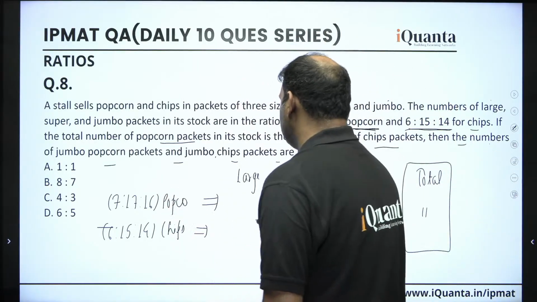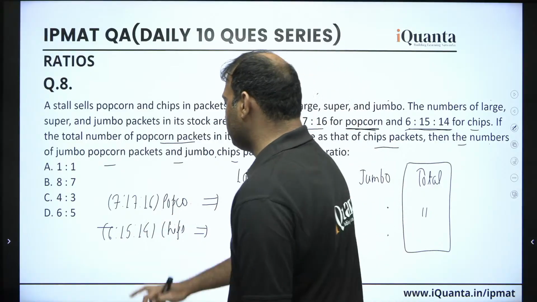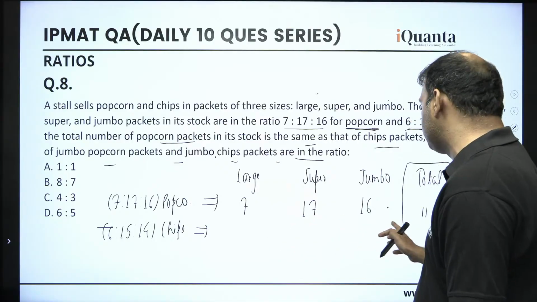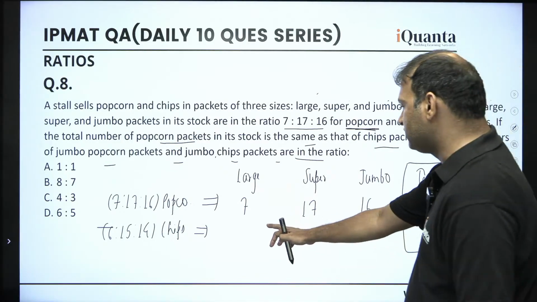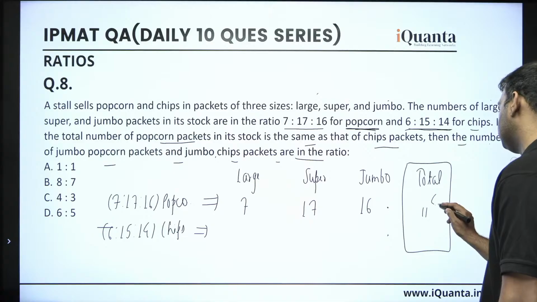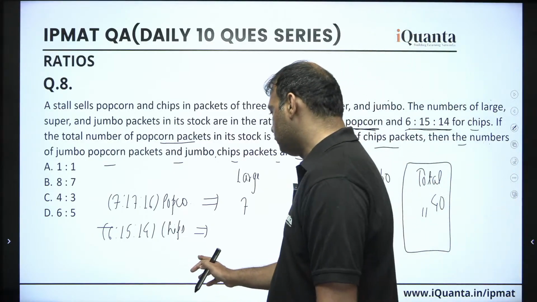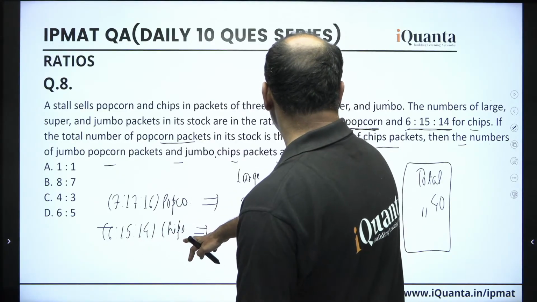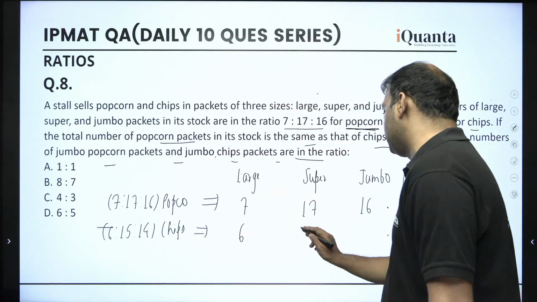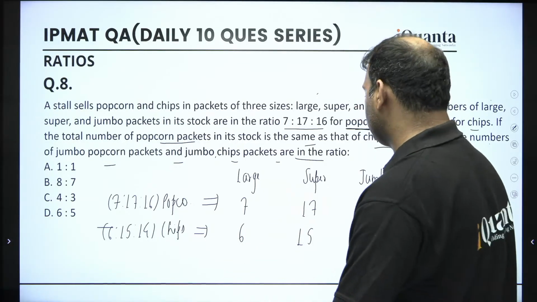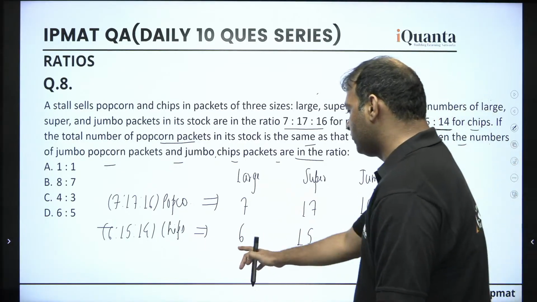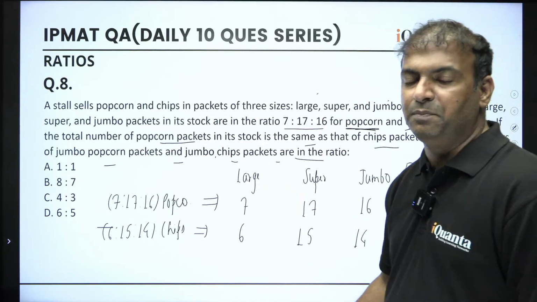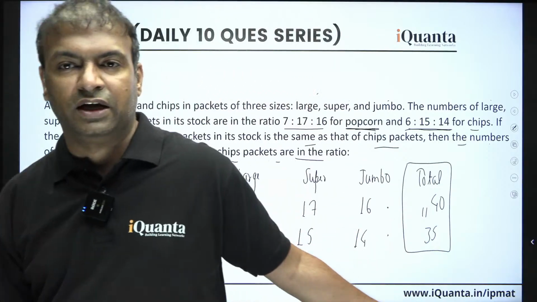So yes, large popcorn packets must be 7 with the help of the ratio. Small will be 17 and jumbo will be 16. Let's see how many are there in total. So 7 plus 17 is 24, plus 16 is 40. Alright. Here the large chips are 6, the super packets of chips are 15, and the last, jumbo ones, are 14. So this sum is how much? 14 plus 6 is 20, and 15 is 35. So obviously these are not equal in terms of the assumption, right? These are not equal.